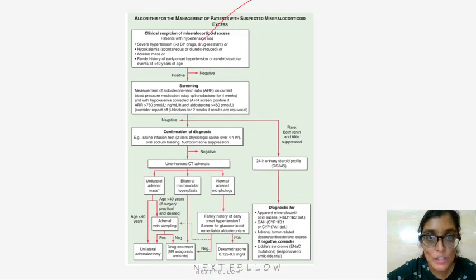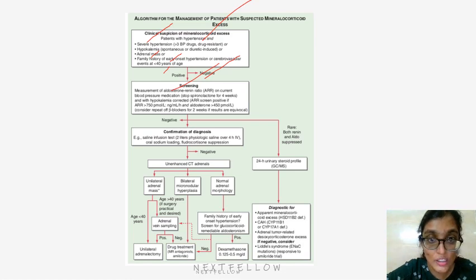So, algorithm for management of patients with suspected mineralocorticoid excess. There is severe hypertension, which is not controlled by more than 3 BP drugs, drug resistant, hypokalemia, adrenal mass, a family history of early onset hypertension, or cerebrovascular event at less than 40 years of age. If it is negative, rule out. If it's positive, then do a screening.